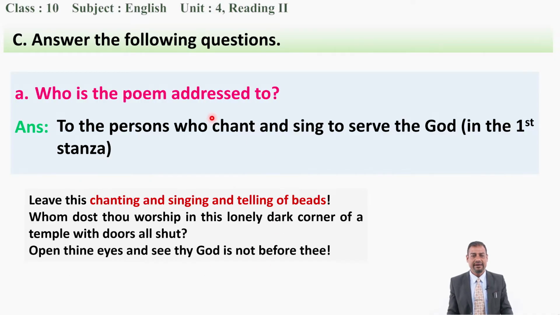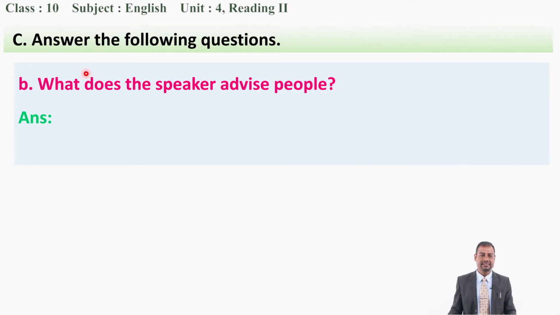So dear students, while writing our answer for a comprehension task, you don't need to write a complete sentence. If you want to write a complete sentence, the answer becomes like this: The poem is addressed to the persons who chant and sing to serve God. In this way we have to write. But in a comprehension task, we can write down only the main words that give us the answer. Is it clear to you? All right. So I am not writing a complete sentence here. And if you want to write a complete sentence, no problem. Is it clear?